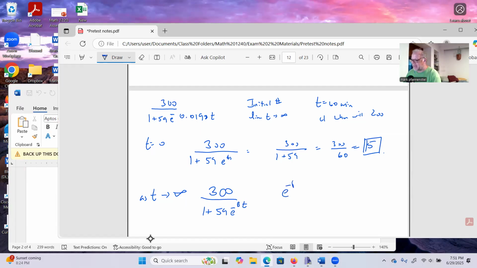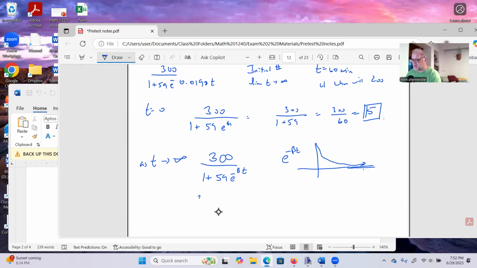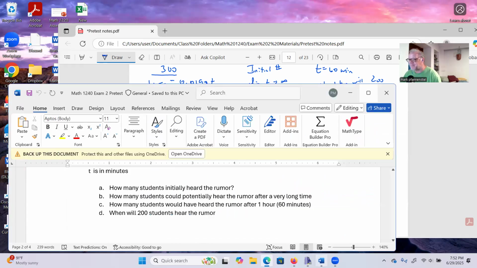Well, this function looks something like this. As t gets really, really big, e to the negative beta t gets really close to 0. So that means that this whole term goes close to 0. 59 times something that's very close to 0 might as well be 0. So at the end here, we have 300 divided by 1 plus 0, in quotation marks because it's not quite 0, but it might as well be for all the things that we're going to do, and that equals 300. So there's probably 300 people that go to this school. That's the next little step.